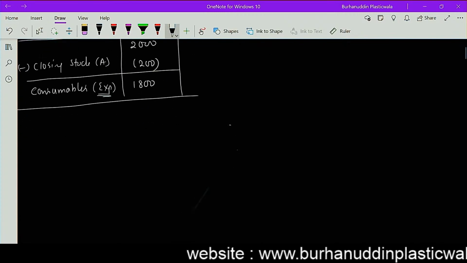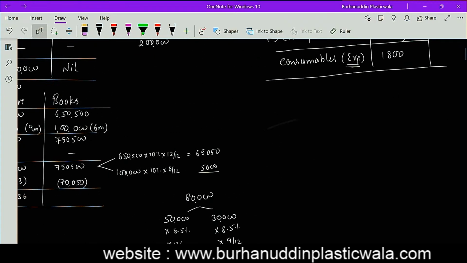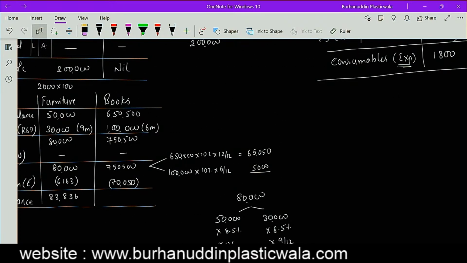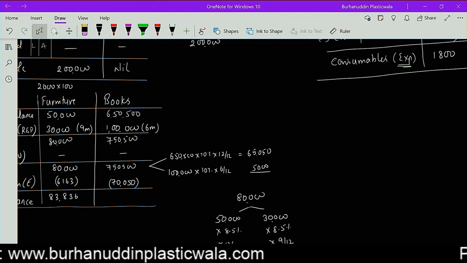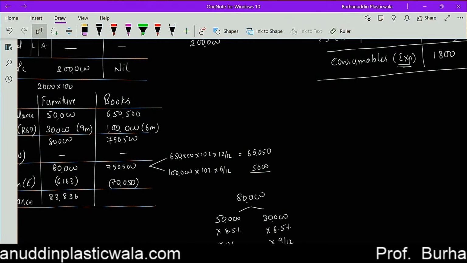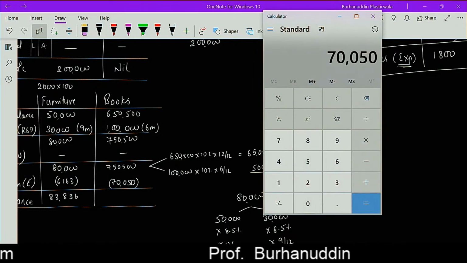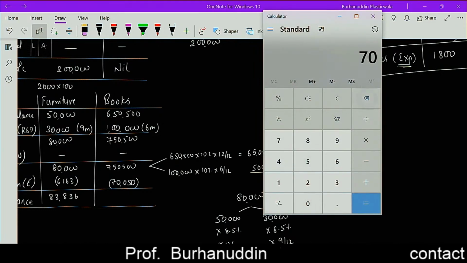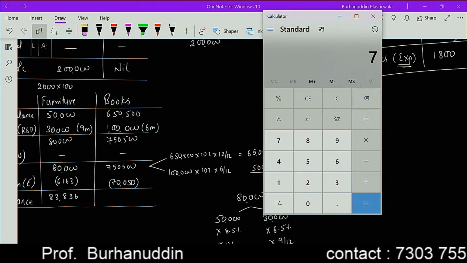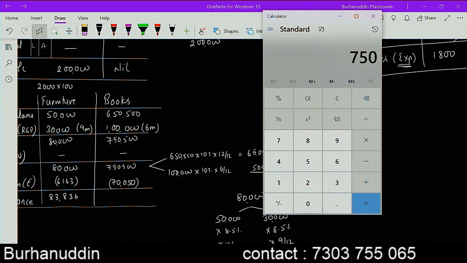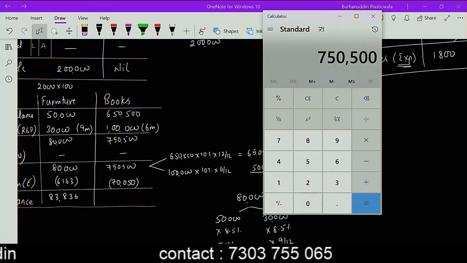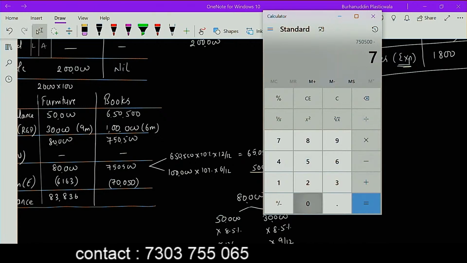And the books one now. 7,50,500 minus 70050. इसका अमाउंट मुझे कितना आ जाएगा? Minus 700.